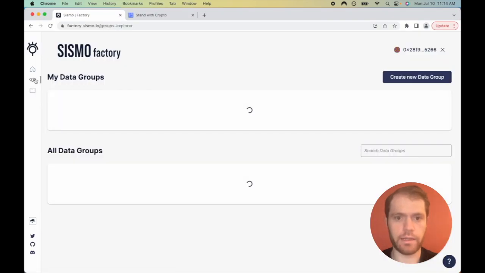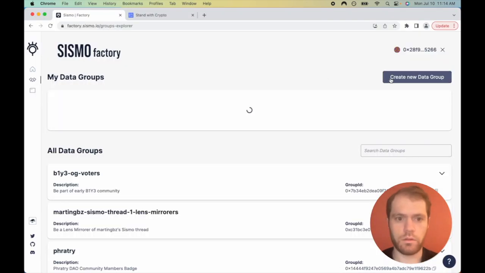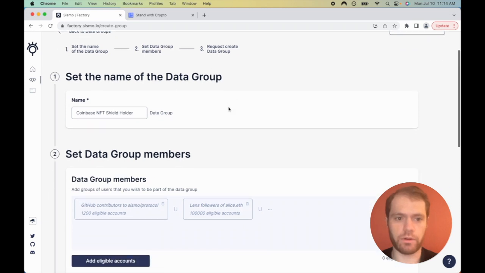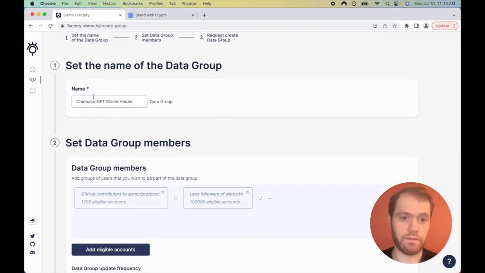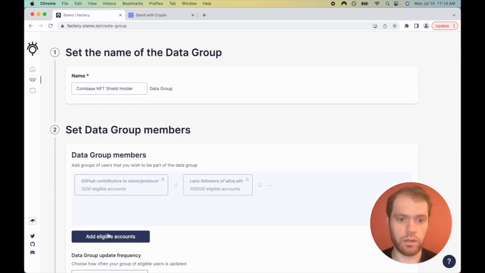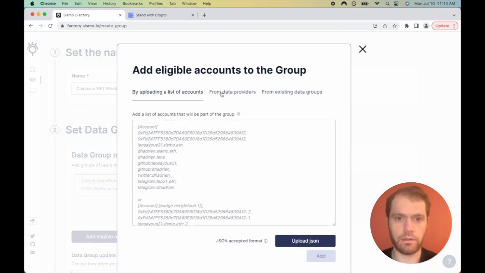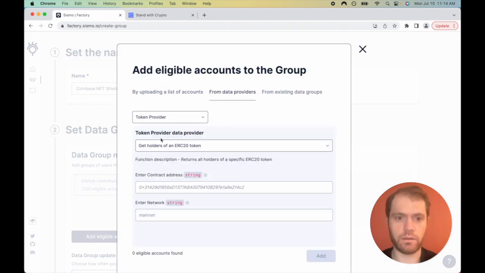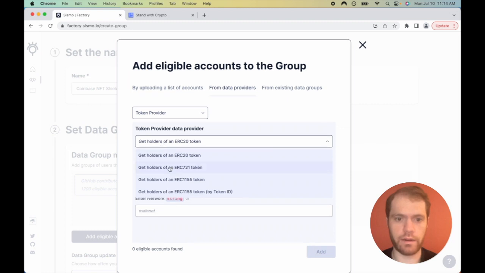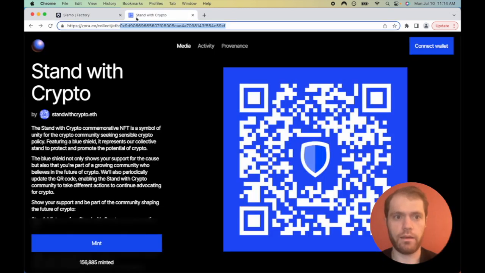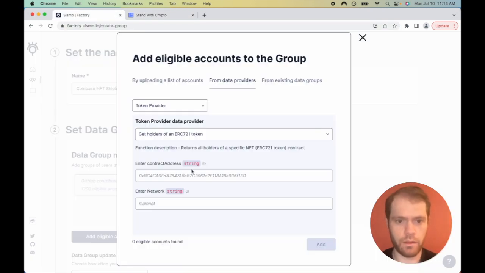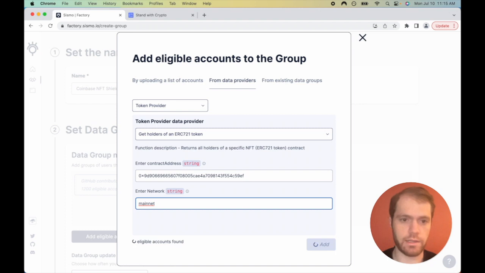Now let's make a data group. So this is the data that we're going to be requesting from our users. Oh, it already saved this in. Coinbase NFT shield holder. Let's add in eligible accounts. From data providers, we need holders of an ERC 721 token. Now I already have this up from earlier, the Coinbase shield, and you can see the address is right here. So I copied that, pasted it here. It's on mainnet. And now it takes a minute to load up the addresses.